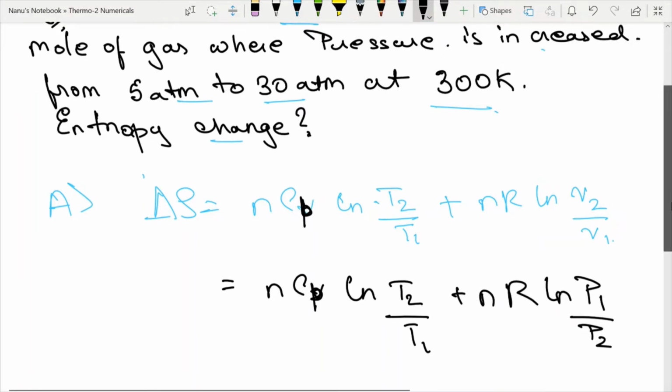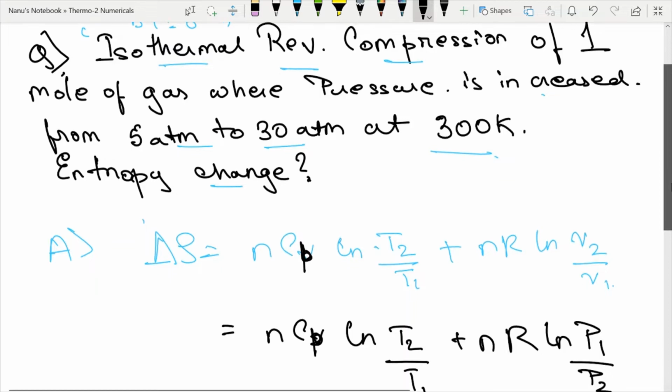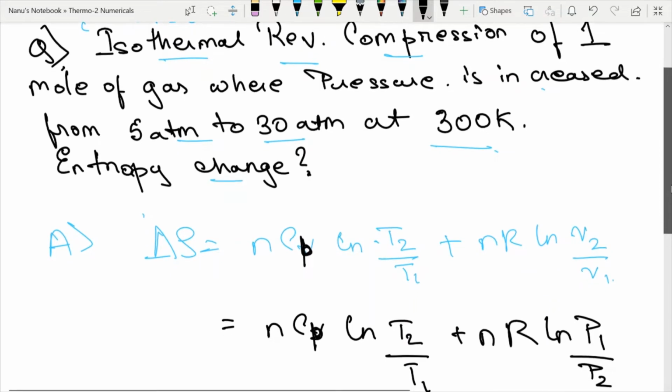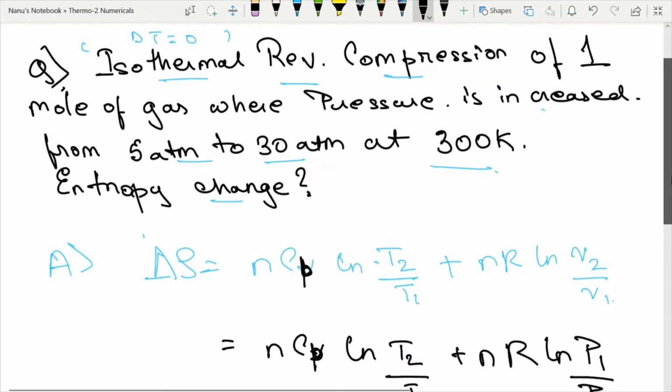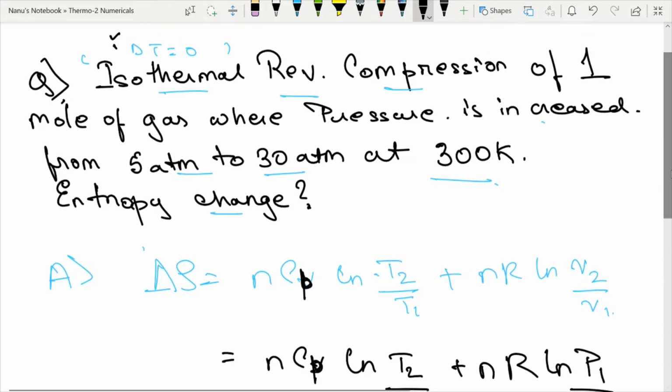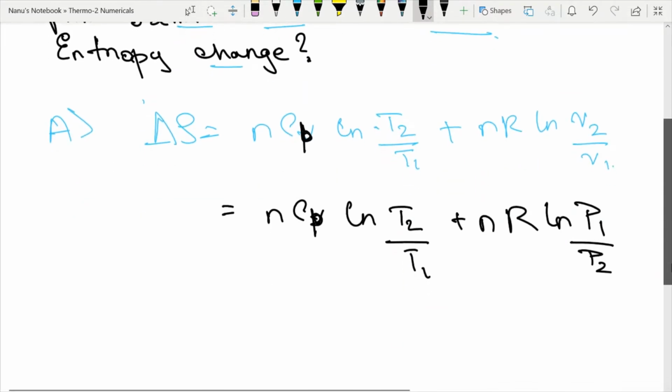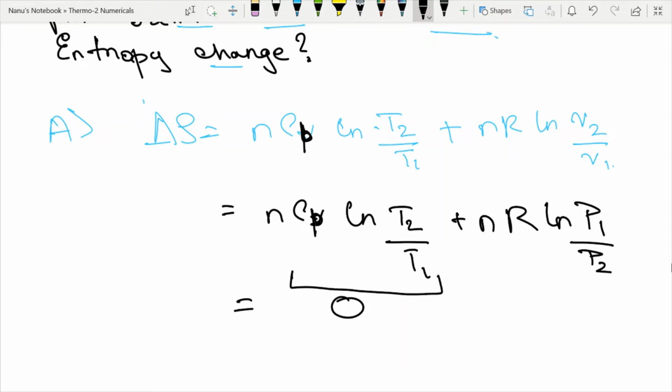See over here they have not given the CP value. Some people will think, they have not given the CP value, then how will I do this problem? See, it is given that it is an isothermal process, right? Isothermal means there's no change in temperature. So T2 and T1 are the same, and the ln of that will get nullified and this whole part will come as 0. So you don't need CP for that, and this will be nR ln P1 by P2. What is n? n is 1. What is R over here? Let us take it as 8.314.